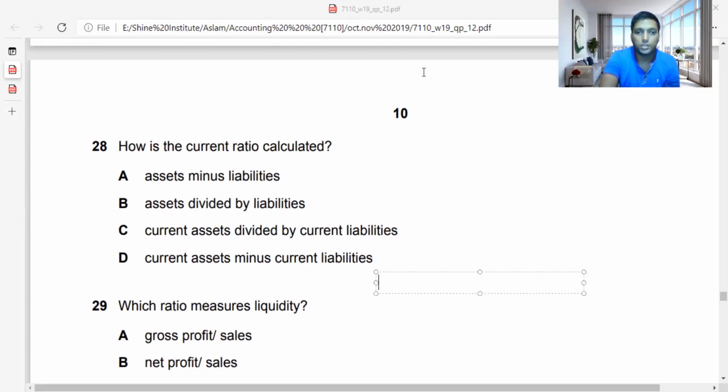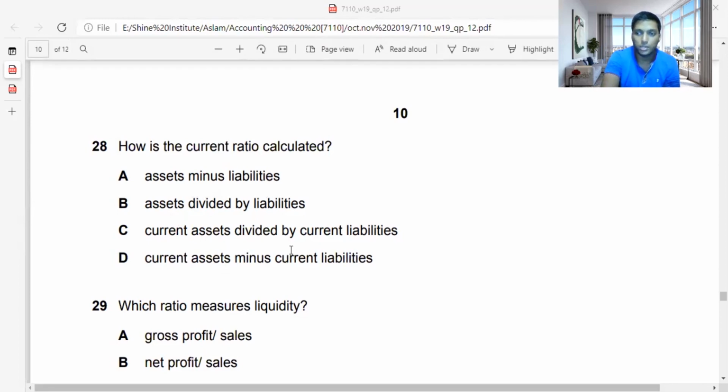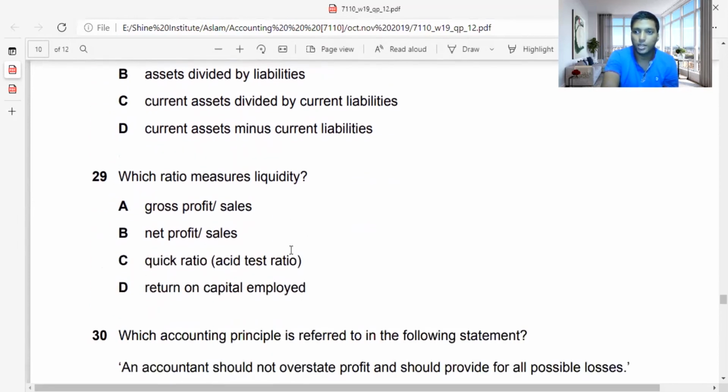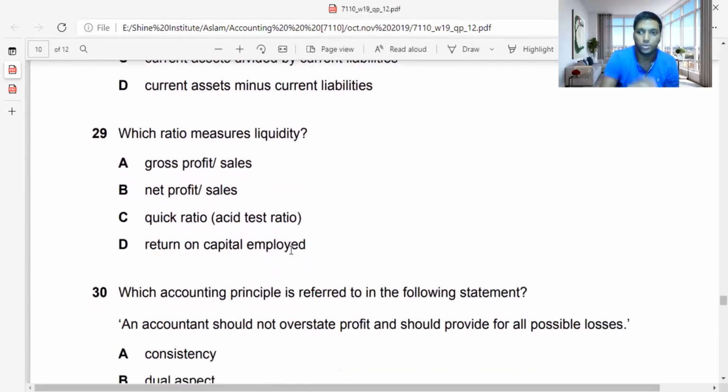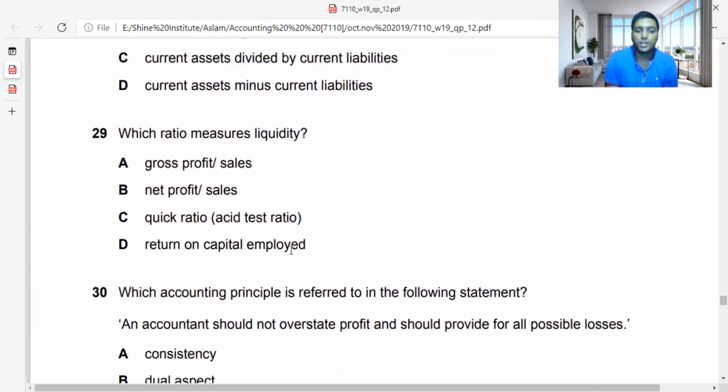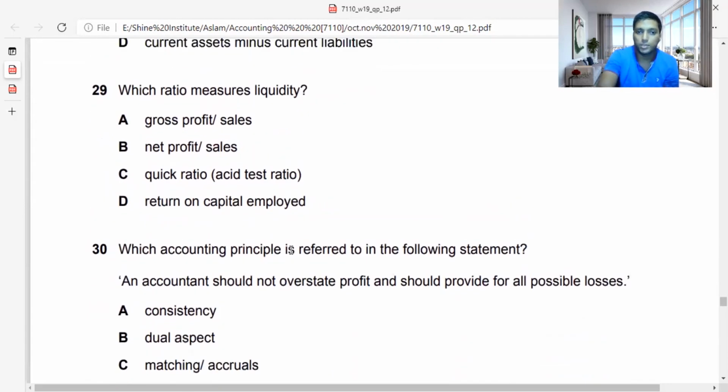Then we move on to the next part. Which ratio measures liquidity? Again, I have uploaded the ratios, guys. You can have a look on my channel. The ratios will be helpful for you. Gross profit divided by sales is gross profit ratio, a profitability ratio. Net profit divided by sales is also a profitability ratio. Quick ratio, acid test ratio, this is a liquidity ratio. So you need to know which ratios belong here. So the answer is number C. And return on capital employed is also a profitability ratio.